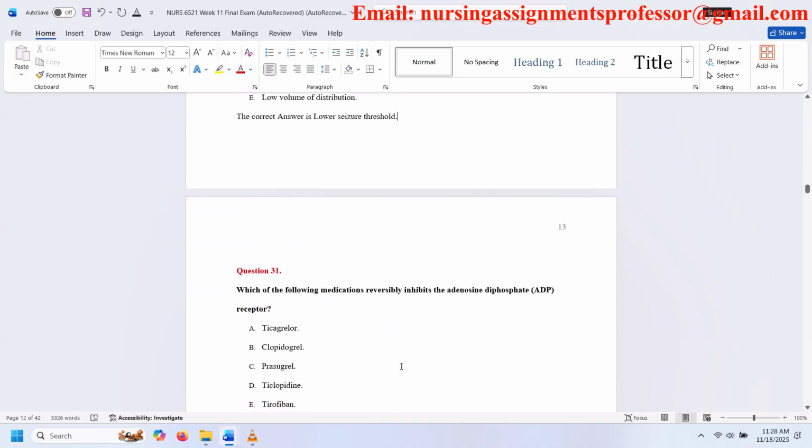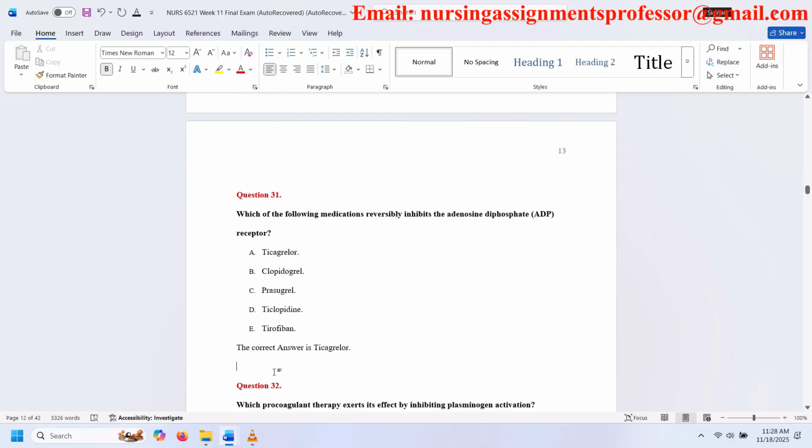Question 31. Which of the following medications reversibly inhibits the adenosine diphosphate receptor? A. Ticagrelor. B. Clopidogrel. C. Prasugrel. D. Ticlopidine. E. Tirofiban. The correct answer is Ticagrelor.